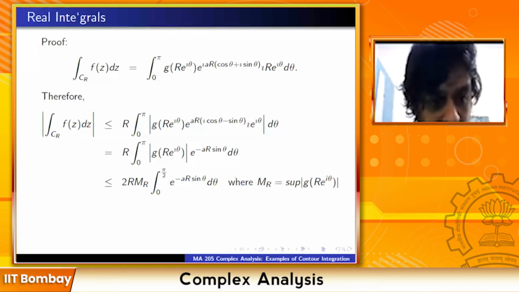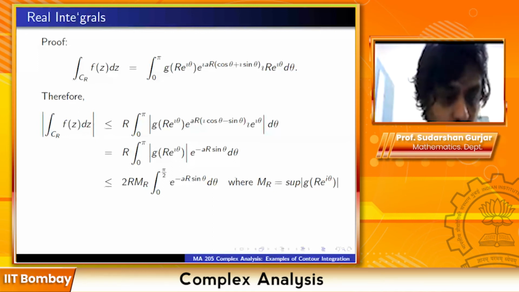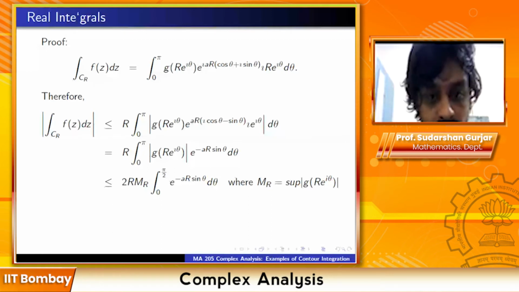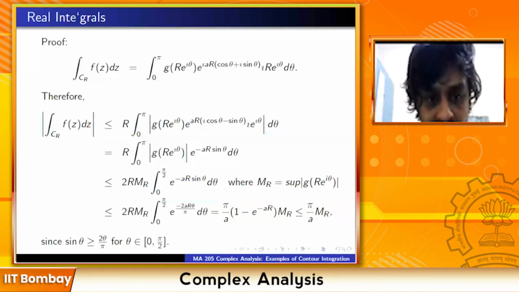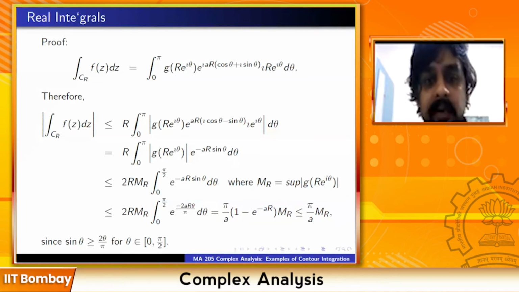So I'm using the inequality sin theta is bigger than or equal to 2 theta upon pi in the interval 0 to pi by 2. So in the integrand, I'm replacing sin theta by 2 theta upon pi. Since 2 theta upon pi is less and it comes with a minus sign, I get an inequality that the integrand in the second last step is less than or equal to the integral of e raised to minus 2ar theta upon pi d theta.